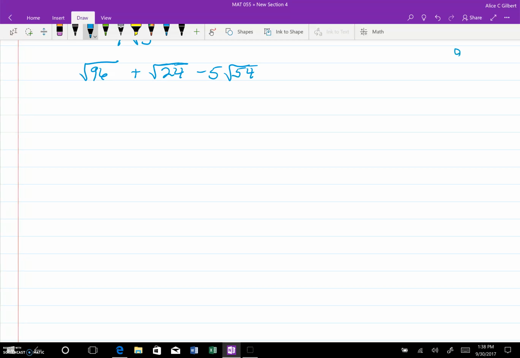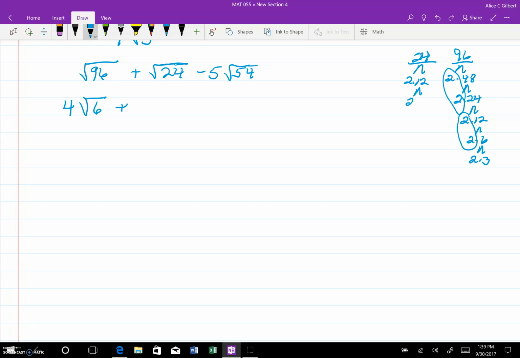So let's see about reducing each one of these. 2 times 48, 2 times 24, 2 times 12, 2 times 6, 2 times 3, and the index tells me it's this, so this is going to be 2 times 2 is 4, times the square root of 2 times 3 is 6, plus, let's do it with 24, 2 times 12, 2 times 6, 2 times 3.